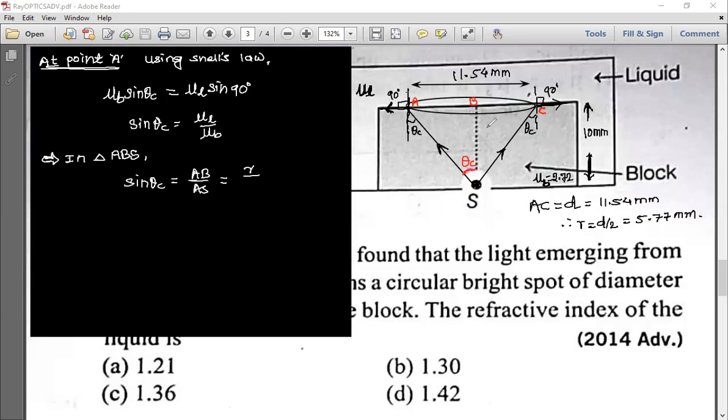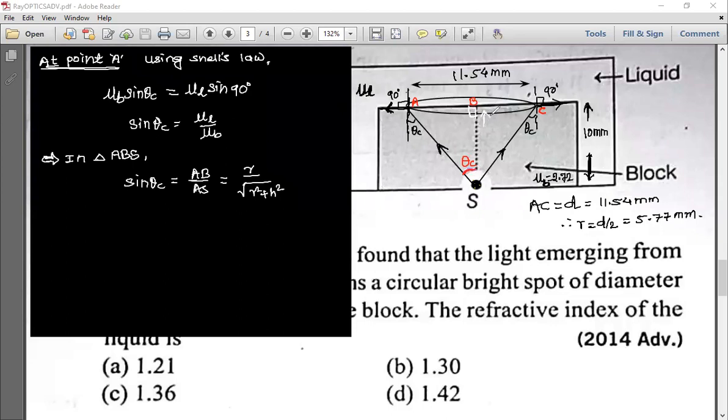Because this is a right angle triangle, you can see here, this is a right angle triangle. So what you will get here? Under root of R square plus H square. Yes or no? Any doubt? Please ask. Understood? This triangle means AS square is equal to AB square plus BS square. So AB is R, BS is H.